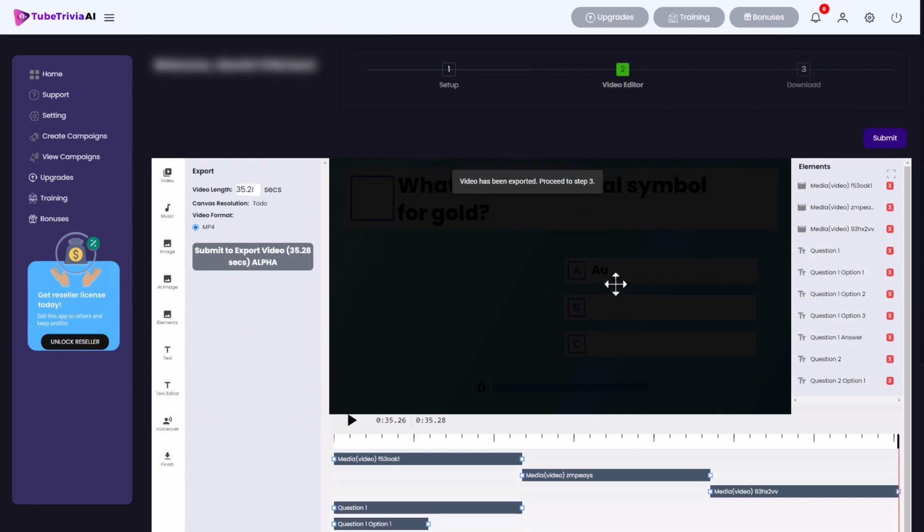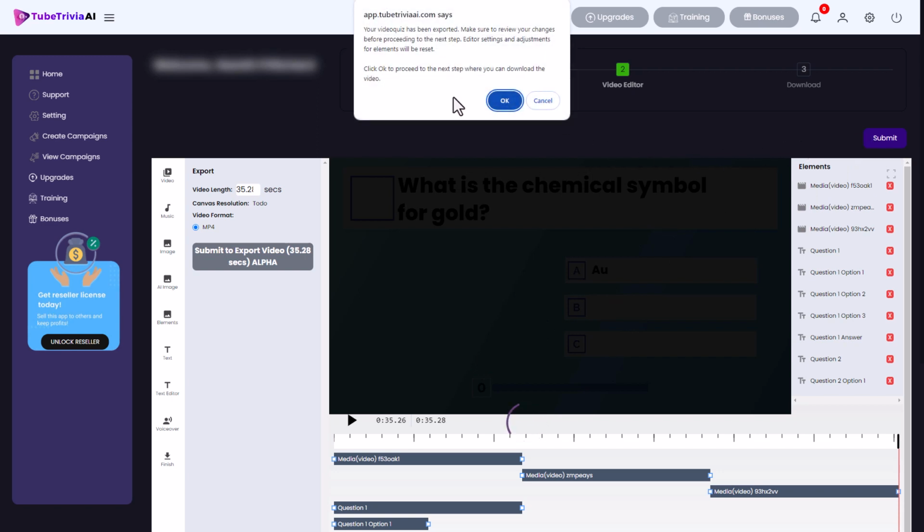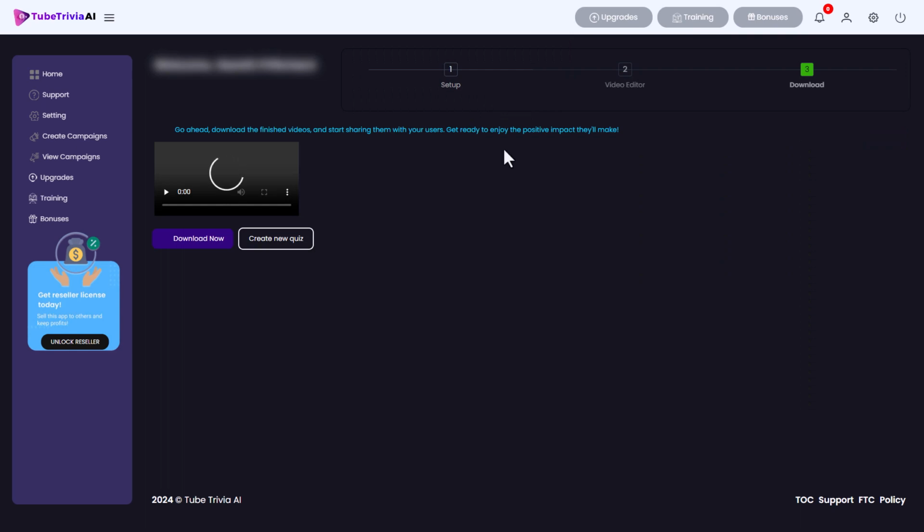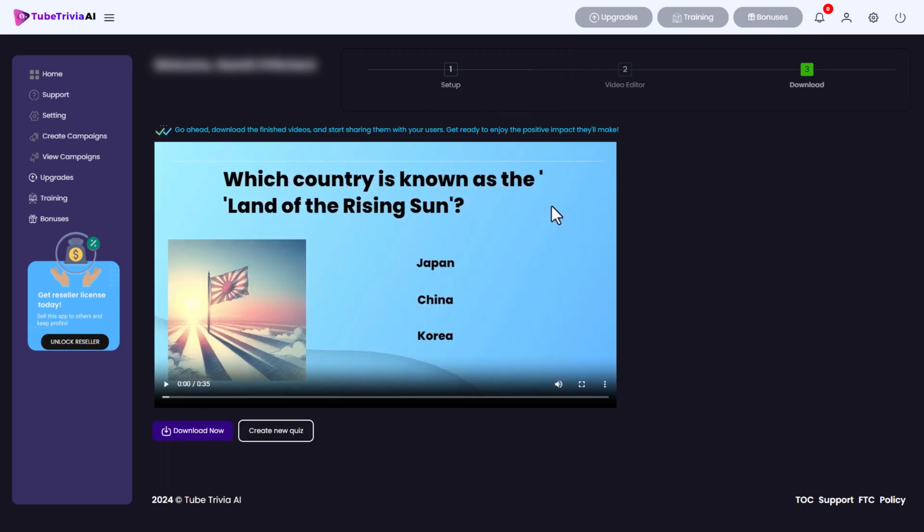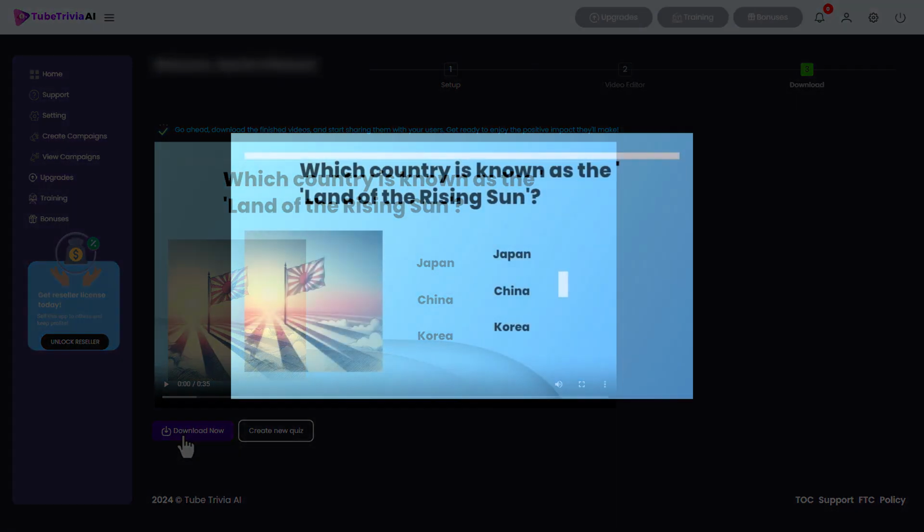Now I noticed when this was running through, things weren't in the right place and the answer seemed to pop up before the countdown timer was done. So am I going to get this pop-up? Does it allow me to go to the next stage? Okay, so here's the pop-up. So I click OK. And now I can view my video. So let's see what this is like.